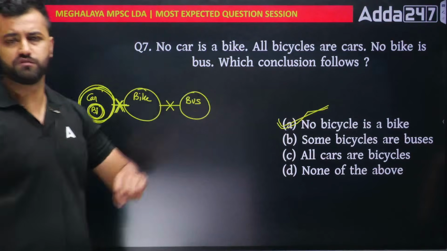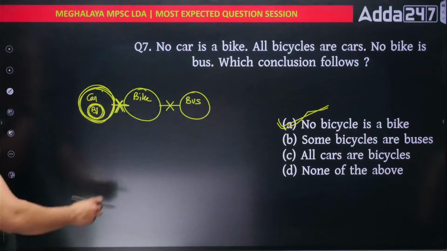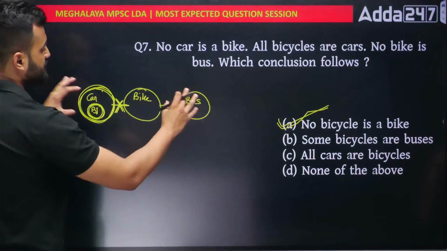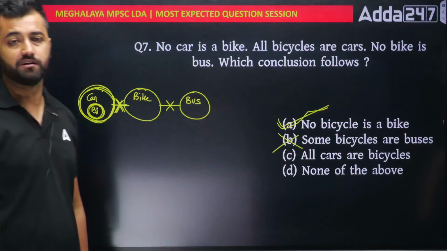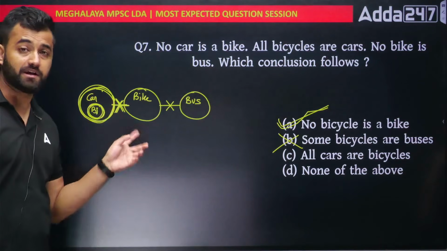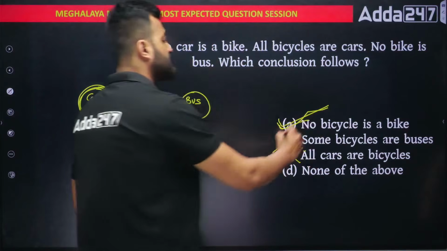Let's check the other options also quickly. Some bicycle are bus. Do you see some bicycle being bus? No, right? Bus here, bicycle here, two circles are different. No, it cannot be true. Next, all cars are bicycle. No, it's opposite, right? All bicycle are car, not all car are bicycle. That's why this is also wrong. So very simple, option number A is the right answer.